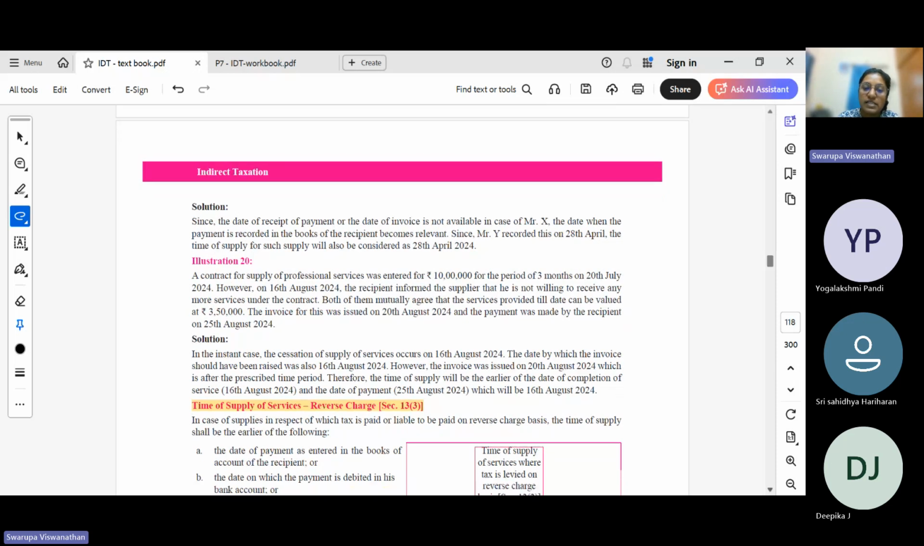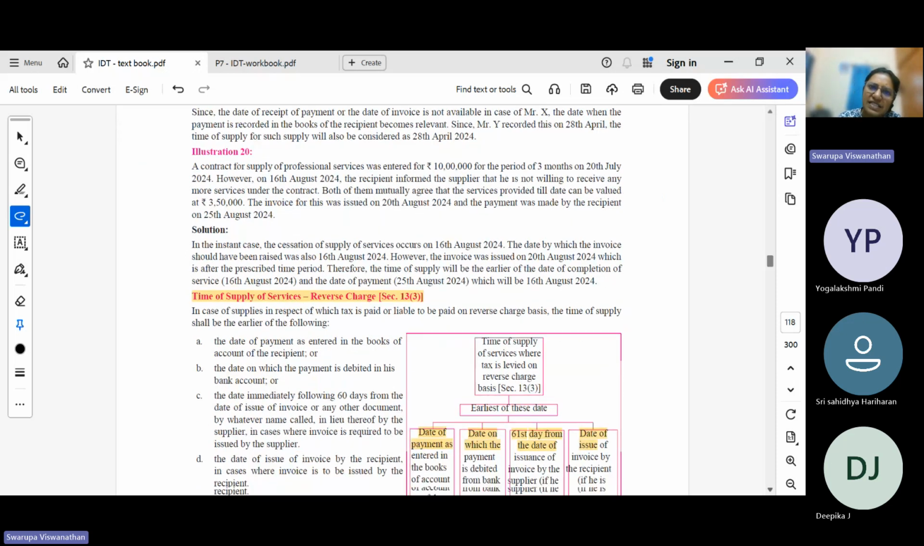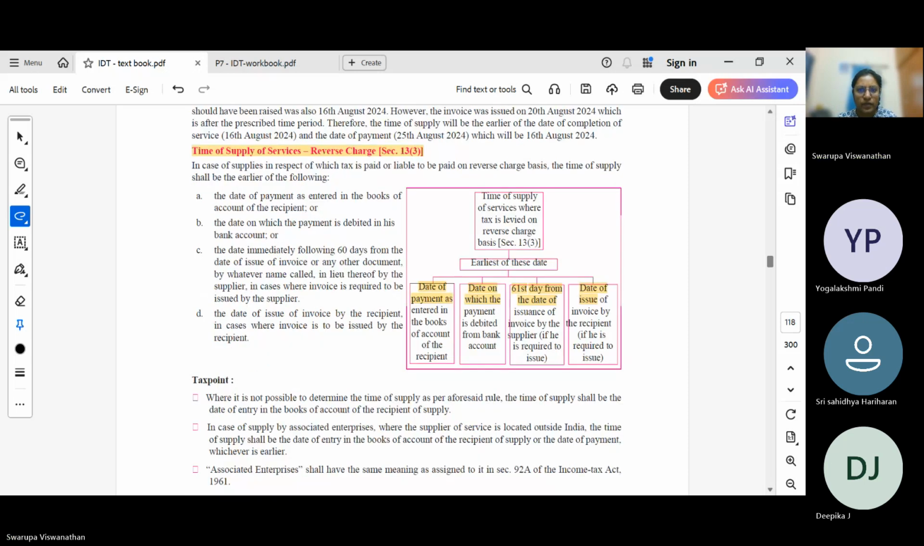Now, time of supply in case of reverse charge. In case of reverse charge, it is the same thing as that of goods. Only here the difference will be 61 days and there is no actual receipt of goods, so the receipt condition is not there. So the date of payment recorded in the recipient's books or the date of payment debited in the bank account, whichever is earlier, or 61 days from the date of issuance of invoice by the supplier, or the date of issue of invoice by the recipient. Earlier of these 4 dates will be considered as time of supply in case of services.